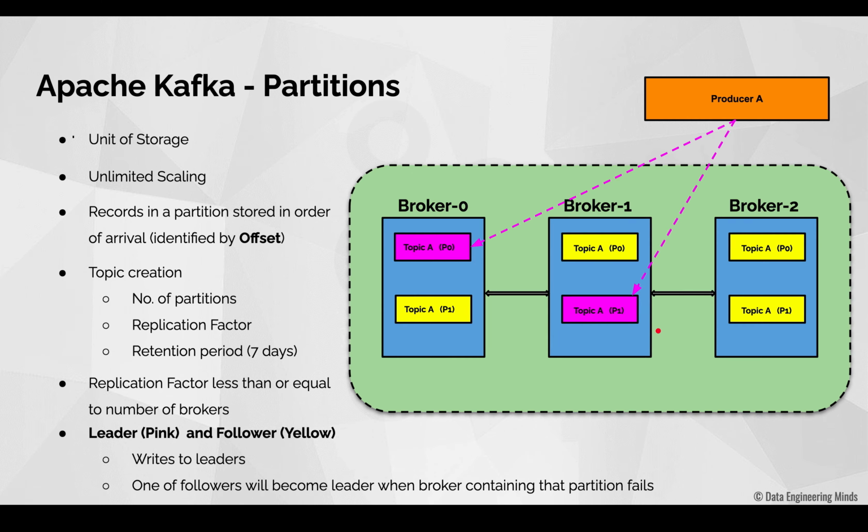So when the consumer reads from the partition P0, it reads from this replica. Similarly, whenever the consumer reads from the partition P1, it reads from this replica. In case this broker fails, we will also lose the leader partition for partition P0, right? So what will happen is one of these 2 replicas will now become the new partition leader, and then the producer A will continue to write to the replica that has become the new leader. So this is all about partition leader and follower.